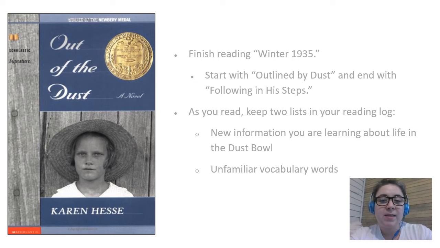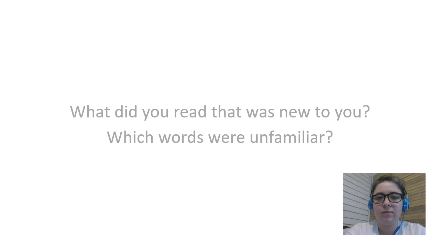Now, as you're reading these poems, I want you to keep two lists. The first is new information that you're learning about life in the Dust Bowl, and the second is unfamiliar vocabulary words. So make sure that as you're reading, you're keeping lists for both of those bullet points down below at the bottom of the slide. Now, go ahead, press pause, read or listen to the audiobook that is on the 6th grade Padlet, and then press play when you're ready to begin. All right, go ahead and press pause now.